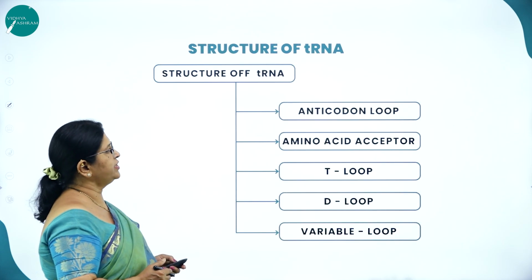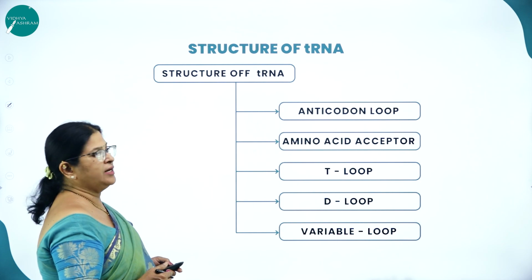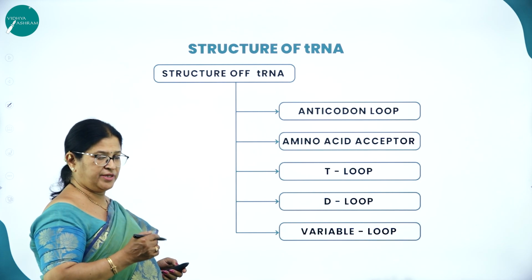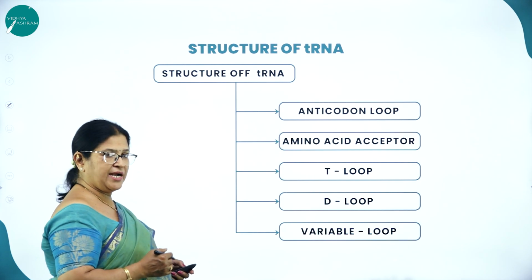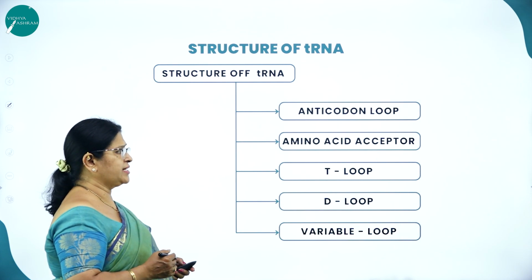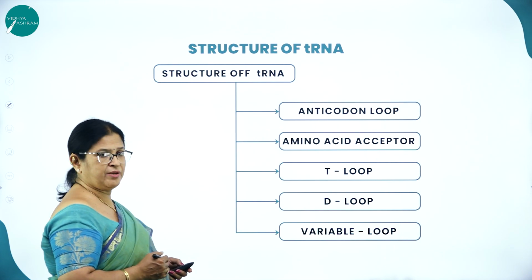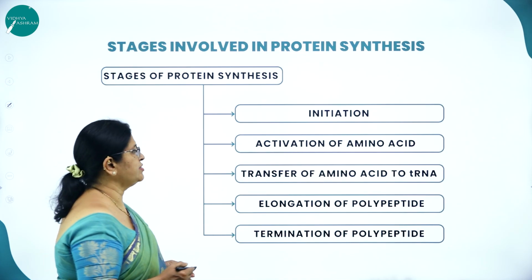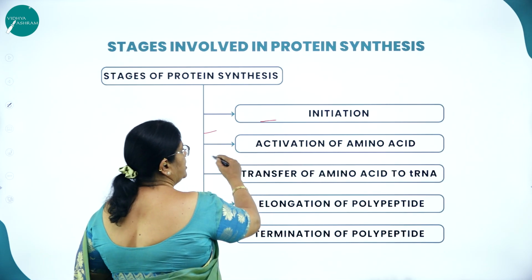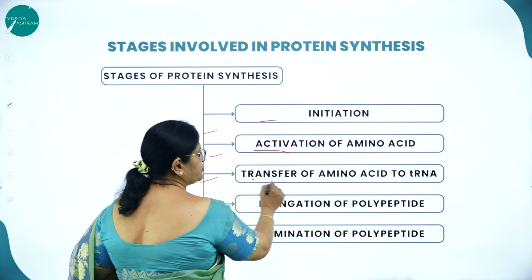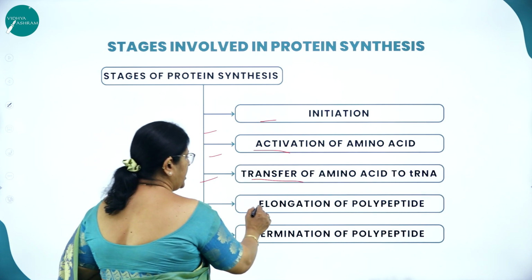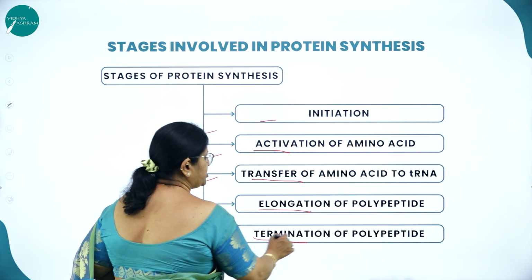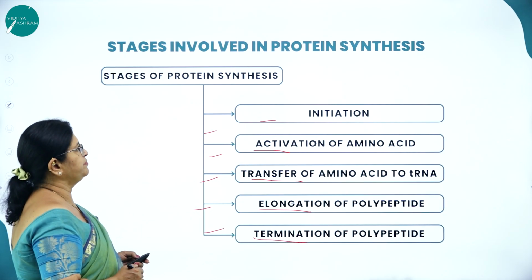Then the structure of tRNA, like the cloverleaf model of the tRNA molecule, which has an anticodon loop, amino acid acceptor, T loop, D loop, and variable loop. Then stages of protein synthesis, as we know, the first step is activation of amino acid, transfer of amino acid to tRNA, initiation, elongation of the polypeptide, and termination of the polypeptide.